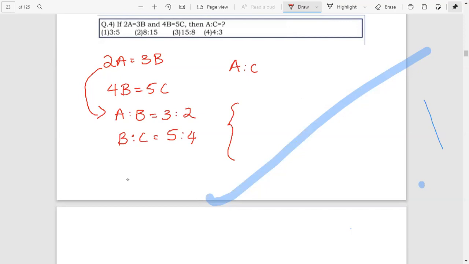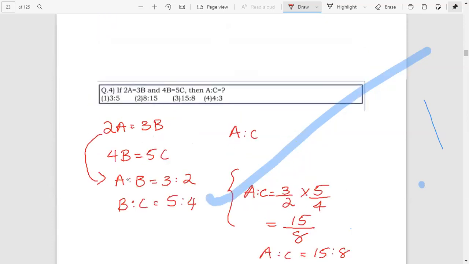Just 3 by 2 multiplied by 5 by 4. That is 3 into 5, 15, divided by 2 into 4, 8. Therefore, A is to C is the ratio 15 is to 8. Here the answer is 3.